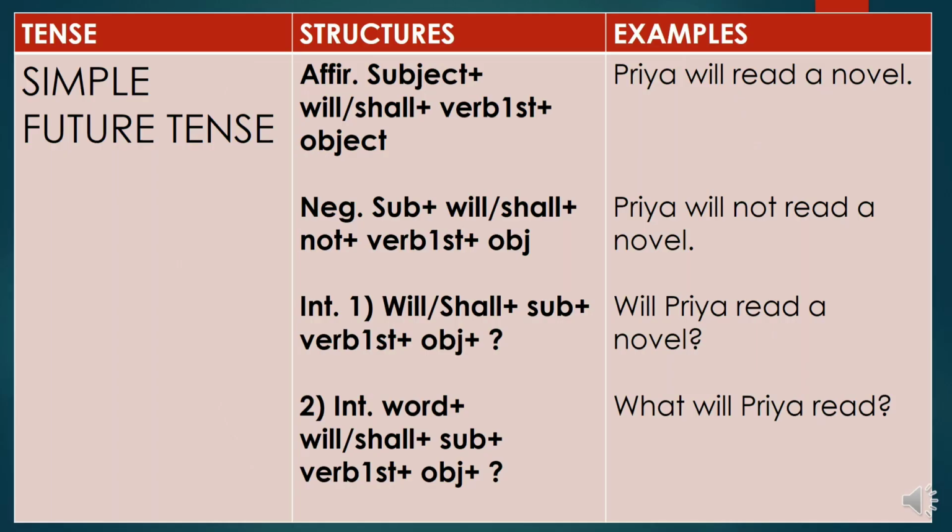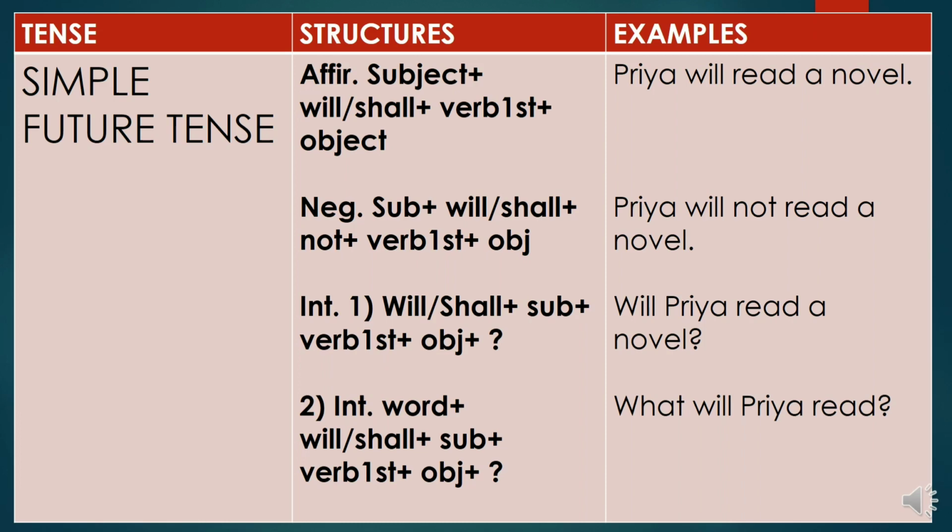See, first the simple future tense. So we will see how you will frame your sentences, how you are going to frame all the sentences in future tense in all four forms: the simple, the continuous, the perfect, and the perfect continuous tense. So without wasting time, let's start the future tense, the simple future tense.